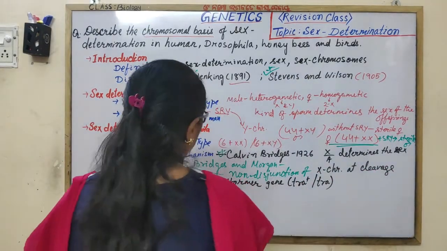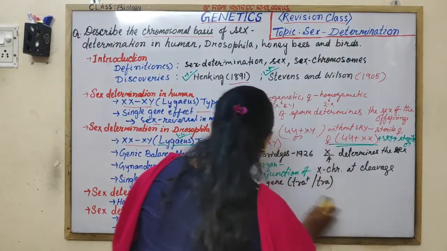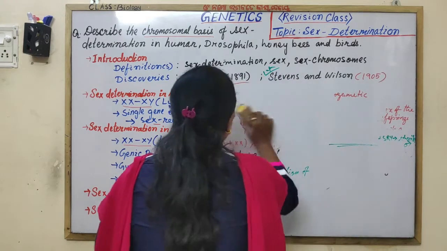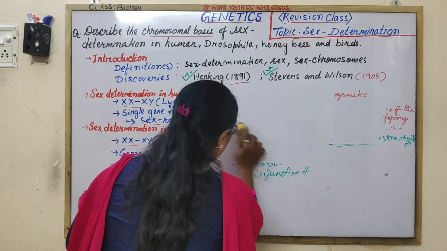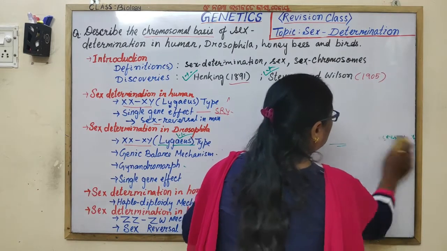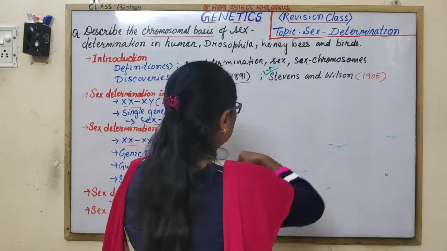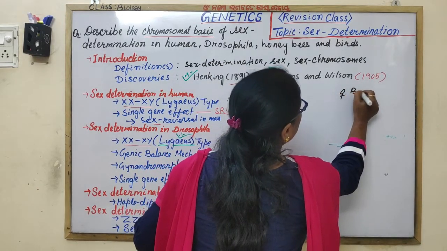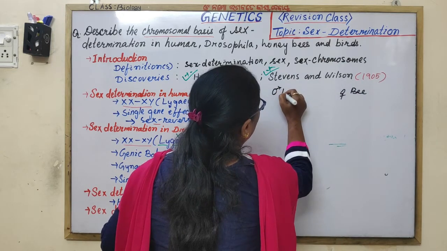And do not forget, mostly what you used to do is write male bee, female bee. It is not correct, because the female bee also includes the worker bee. So it is not the correct way.